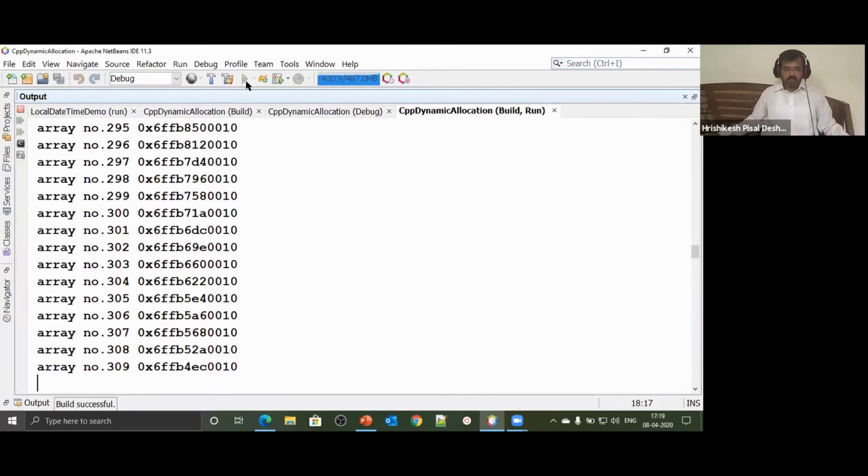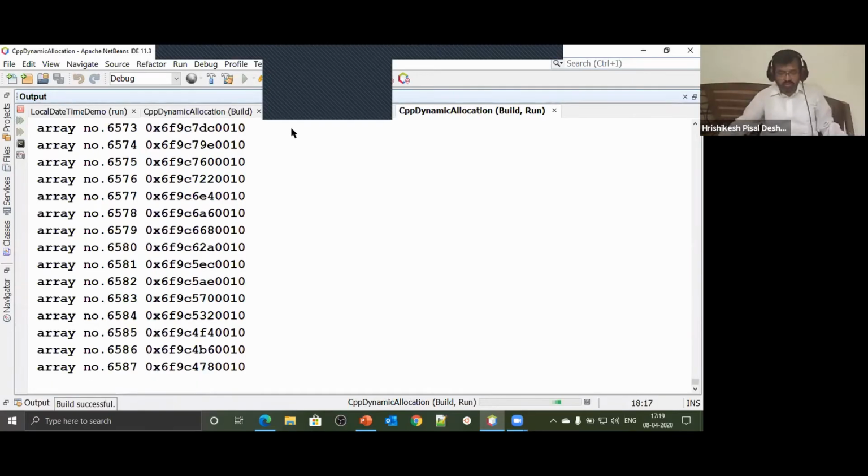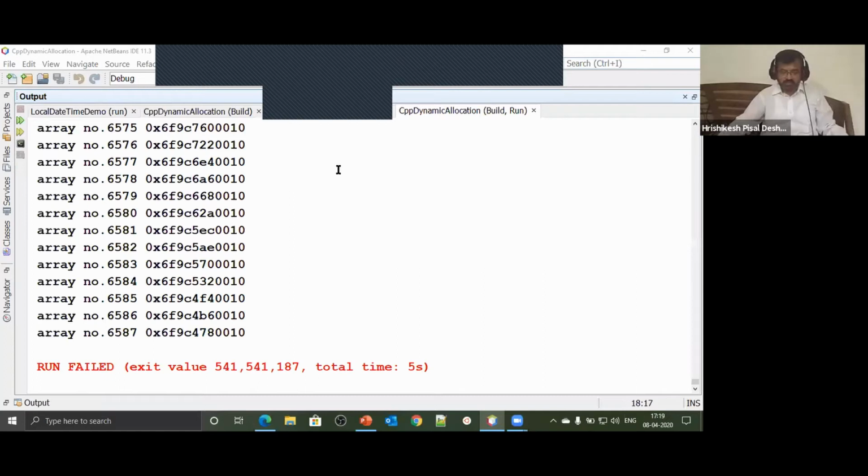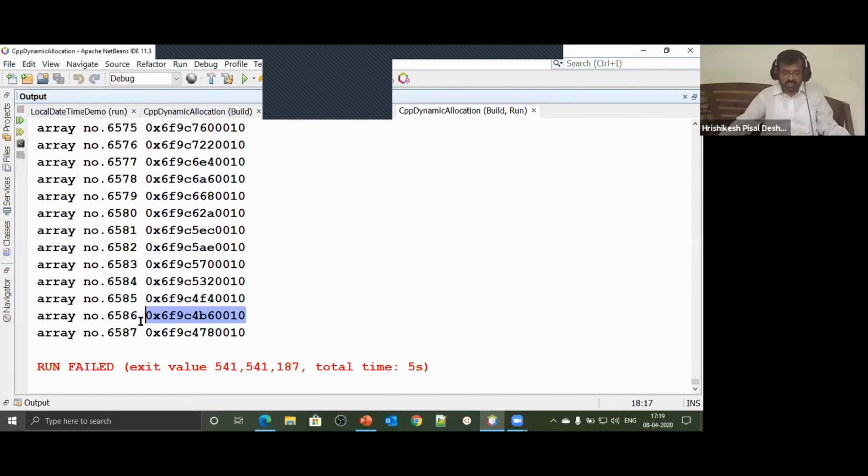Array got created. 6,500 arrays got created. We had 50,000 pointers, so if there are 50,000 pointers, we are actually expecting 50,000 arrays to be created. But 50,000 arrays did not get created. Only 6,000 arrays have got created at different locations. Note each address must be different.